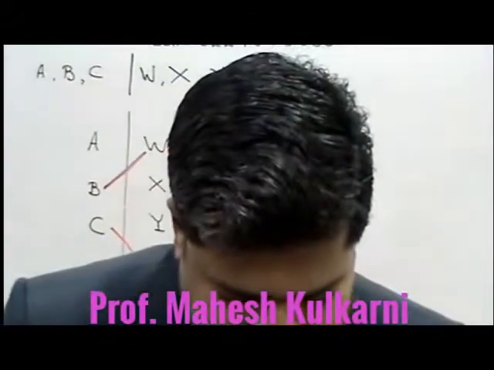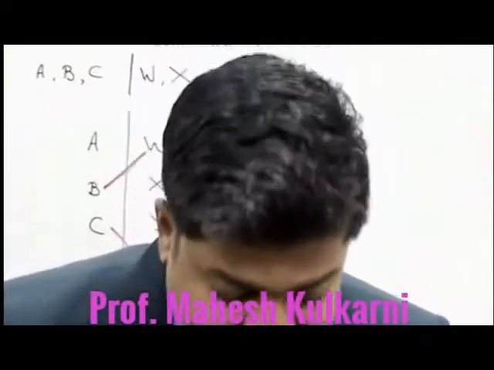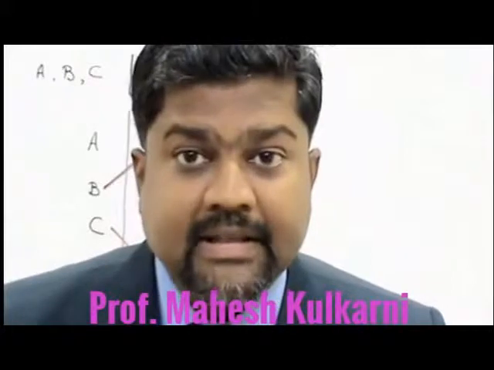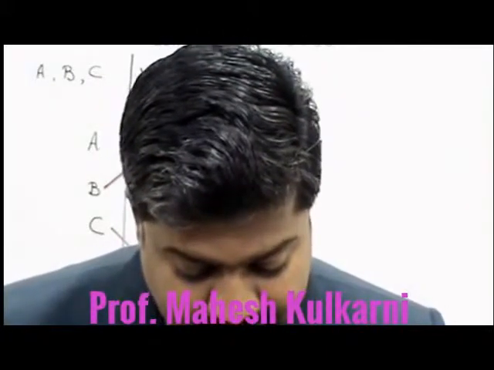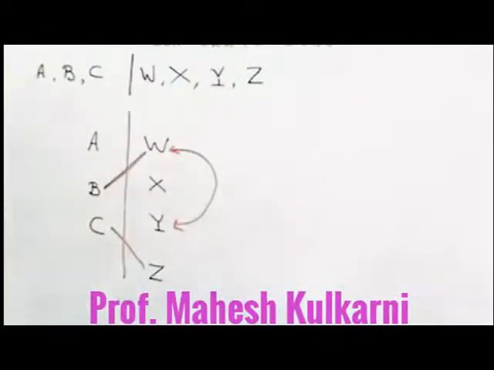So data is there. Now the question is asked: if Y is selected and B is rejected, then the team will consist of which one of the following groups? I am revising. If Y is selected and B is rejected, let us check out.